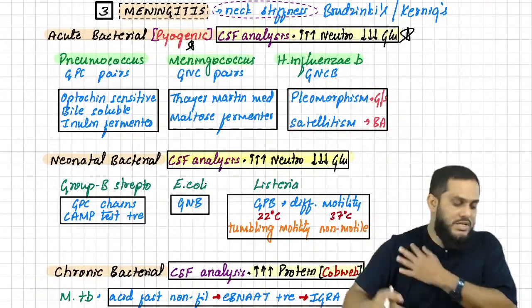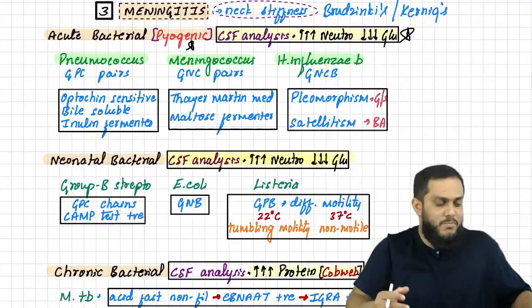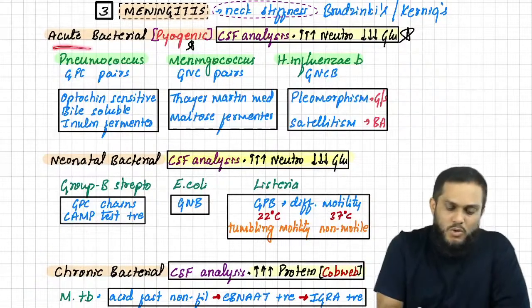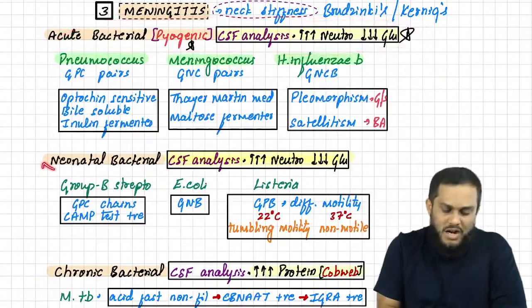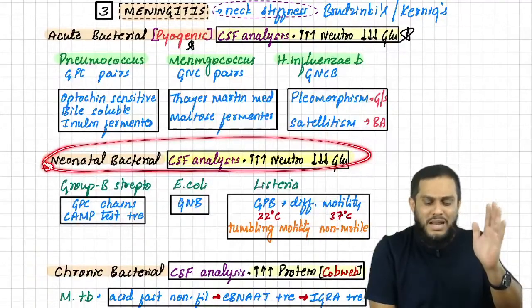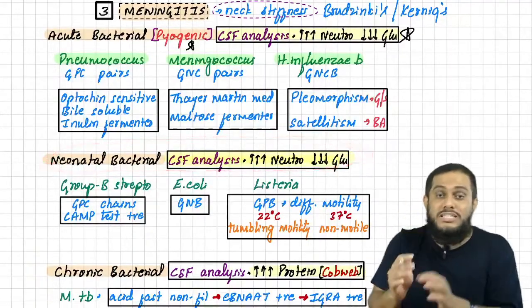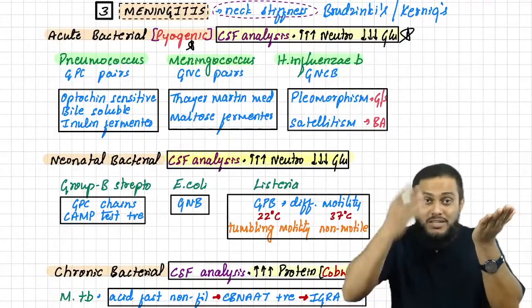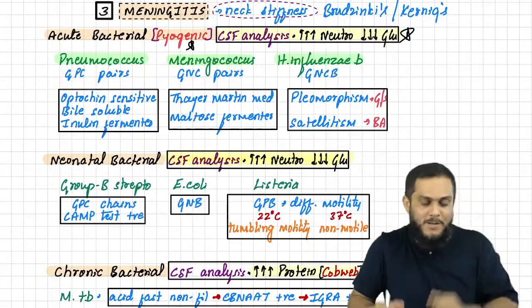So it is Haemophilus. These are the key points used by the examiner in framing the questions, and this is how you have to answer. So with that, we have completed acute bacterial meningitis. We are moving on to neonatal bacterial meningitis. Remember, neonatal bacterial meningitis is also acute bacterial meningitis. Therefore, the CSF analysis picture is the same: highly elevated neutrophils and highly decreased glucose.